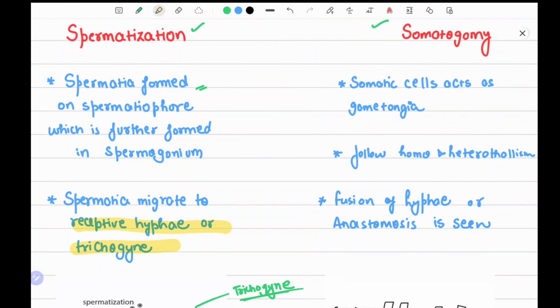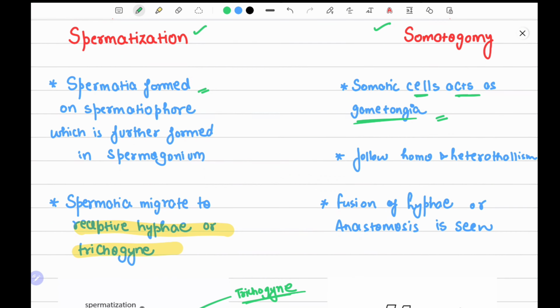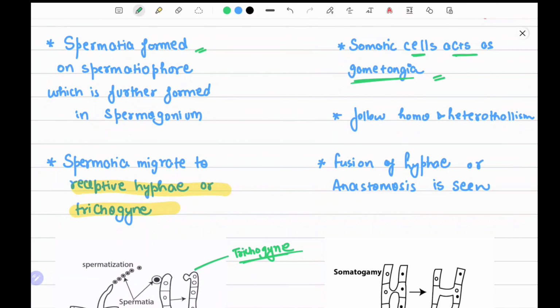Now somatogamy. What happens in somatogamy is that the somatic cells act as gametangia. Somatic cells are responsible for the growth of the organism and are not involved in sexual reproduction. So these cells now act as gametangia, meaning they take part in sexual reproduction, and they follow homo and heterothalism.